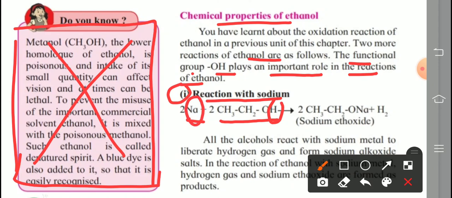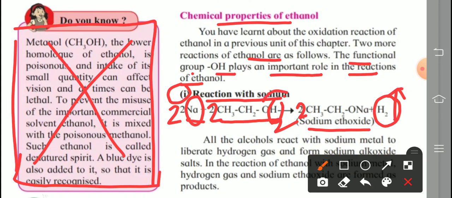When hydrogen is replaced, hydrogen is released from its place, in the form of hydrogen gas. So two atoms are required: two hydrogen atoms are removed from this place, so two sodium atoms are required. That's why here it is two sodium, and two hydrogen are removed. That's why it is multiplied by 2. Here also, on the right-hand side, 2. Clear, all of you? So what is the product formed? Sodium ethoxide, CH3CH2ONa, where at the place of the H of OH, sodium is substituted. So sodium ethoxide plus hydrogen gas is released.